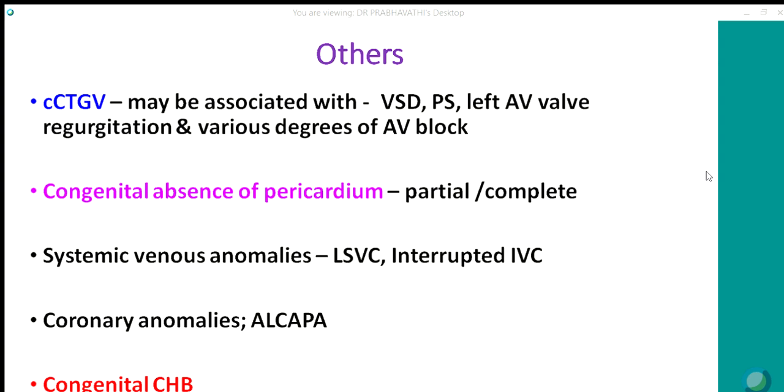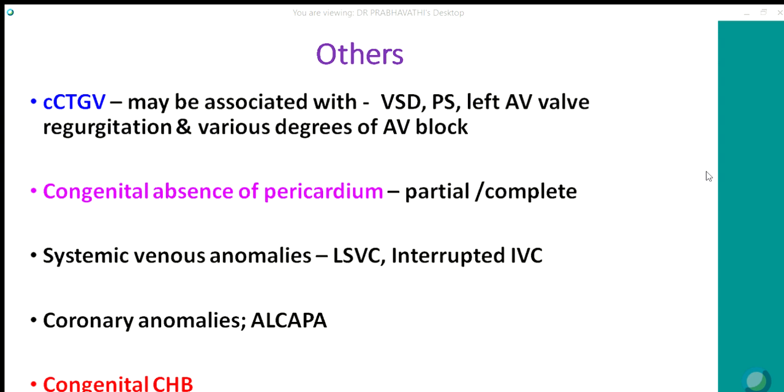And this may be associated with dysfunction of the morphological right ventricle. They also have various degrees of AV block, up to 75% of the patients, and 30% will have complete heart block. And per year, there is a 2% risk of complete heart block.